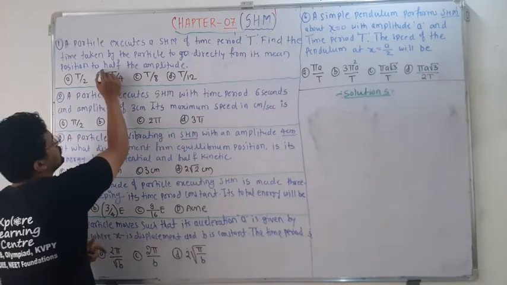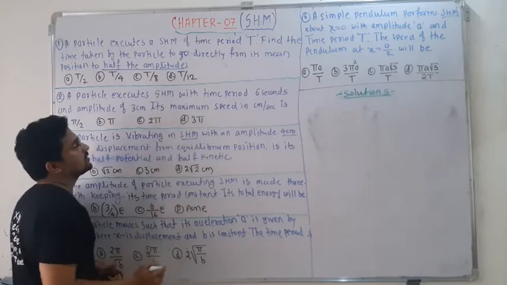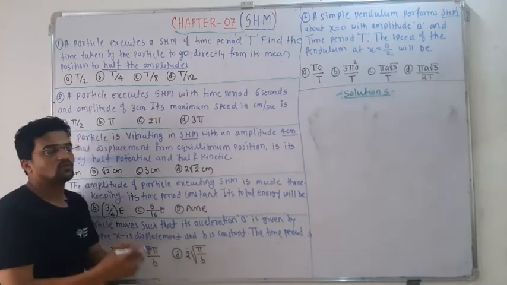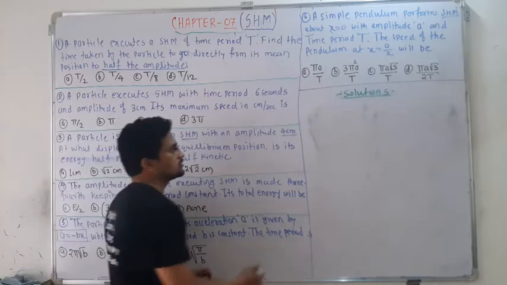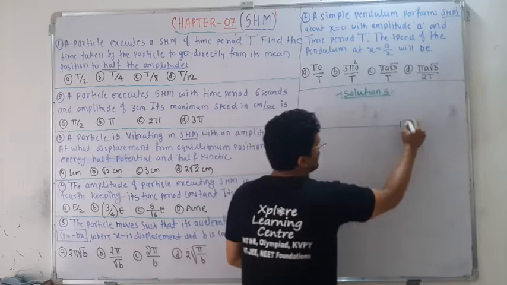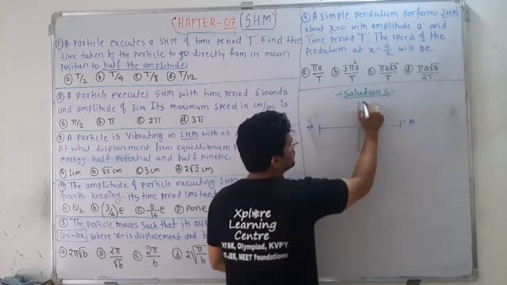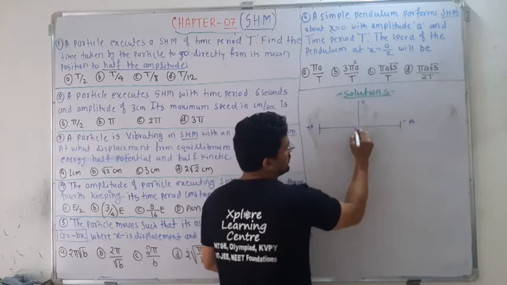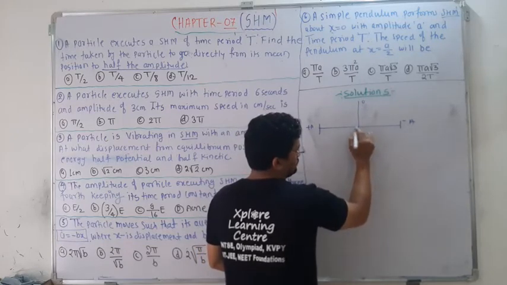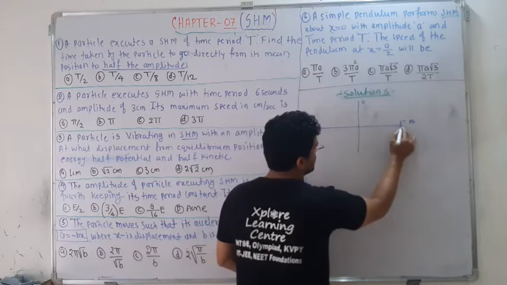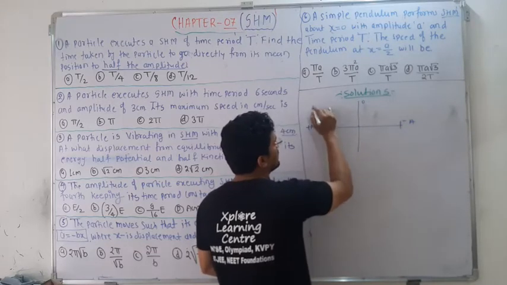amplitude. So you have to find the displacement, which is half of the amplitude, and to cover half of the amplitude, what time do you need? The diagram will be like this. This is plus A and this is minus A, and this is the mean position of the particle, and the particle is oscillating about the mean position. Then if the particle starts from here, it will move here and come back here. So the time required is T.